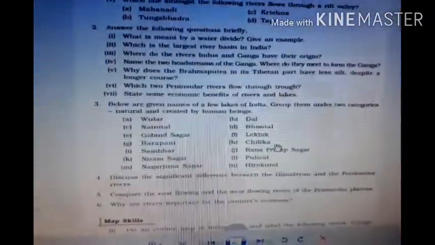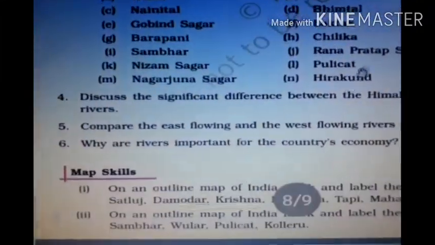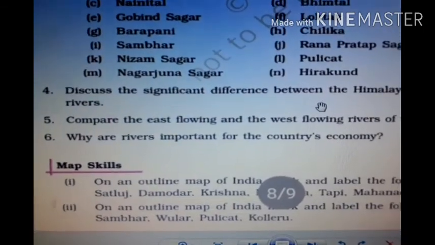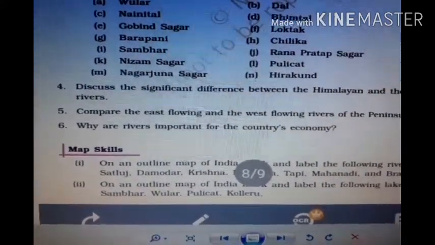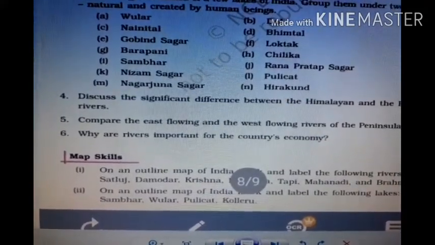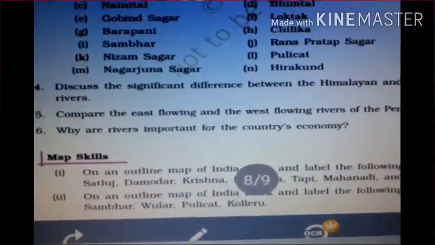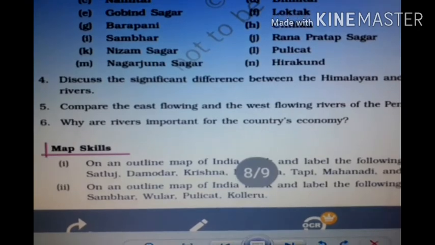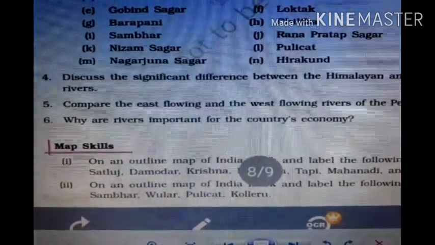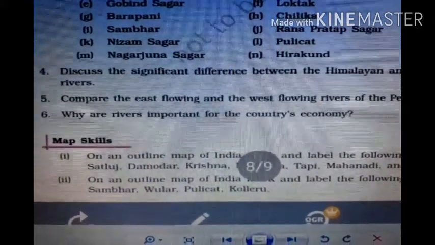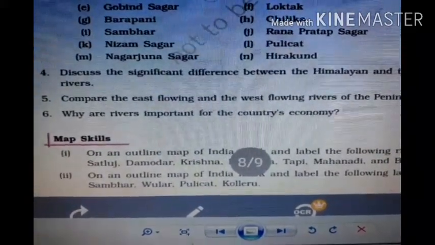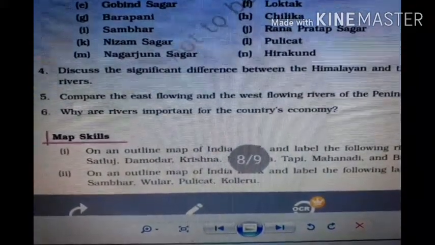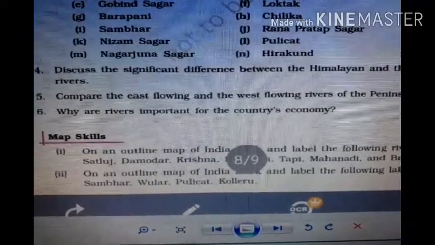Next question is: discuss the significant difference between the Himalayan and the peninsular rivers. Rivers originating from the snow-covered Himalayas are perennial rivers. First difference: they are flowing around the year, maintaining water throughout the year.